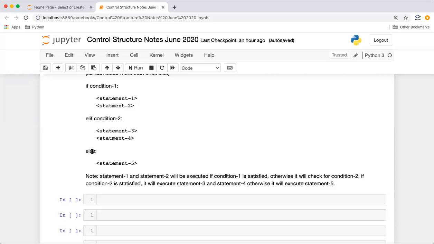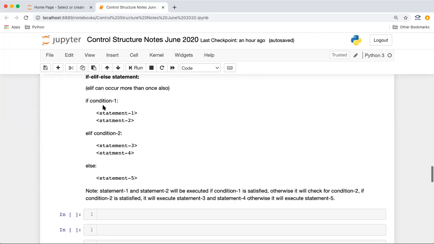Condition 1, if it's not true, we can go to condition 2. If condition 2 is not true, we can go to condition 3, and so on. So if condition 1 is true, it will execute statements 1 and 2. If condition 2 is true, it will execute 3 and 4. Otherwise, it will execute the last statement, 5.